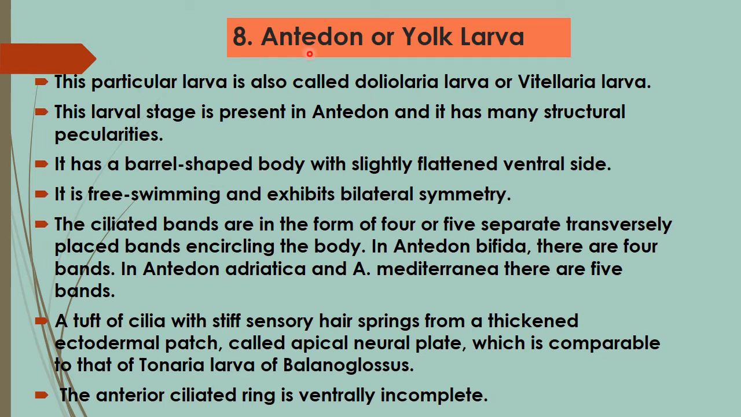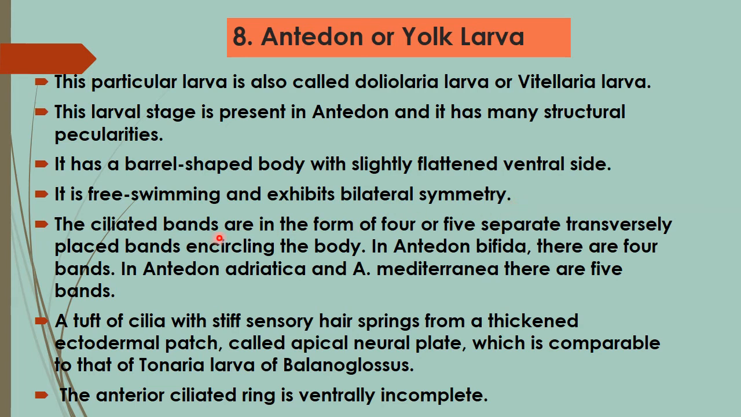Eighth larval form, that is Antedon or yolk larva. This particular larva is seen in Crinoidea class members. This particular larva is also called Doliolaria larva or Vitellaria larva. So the larval stage is present in Antedon and it has many structural peculiarities. It has a barrel-shaped body with a slightly flattened ventral side. It is a free-swimming larval form and it exhibits bilateral symmetry.